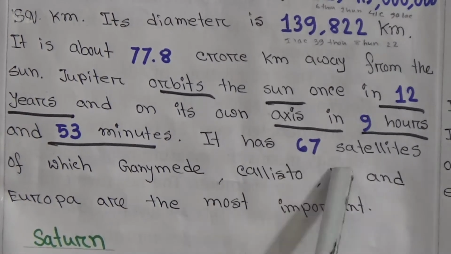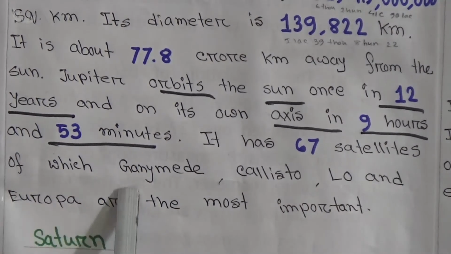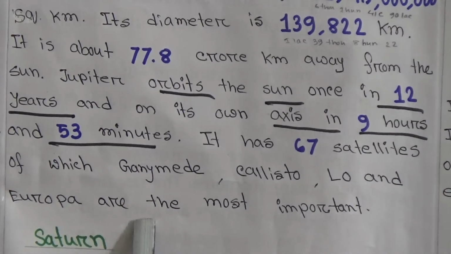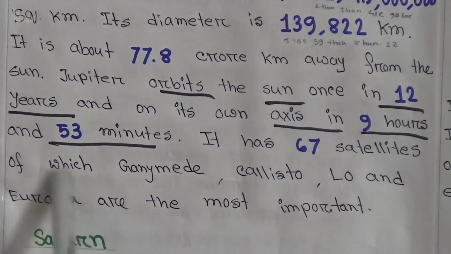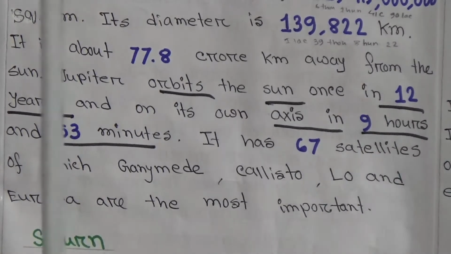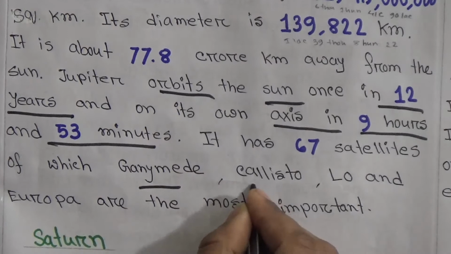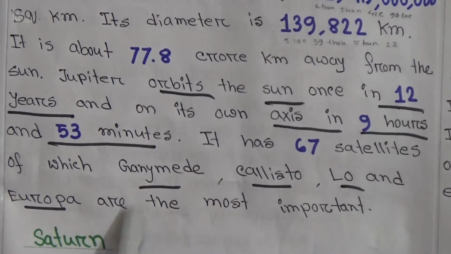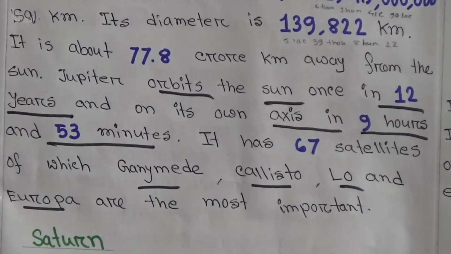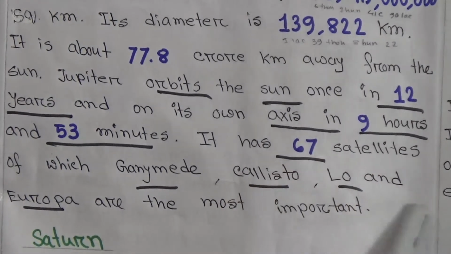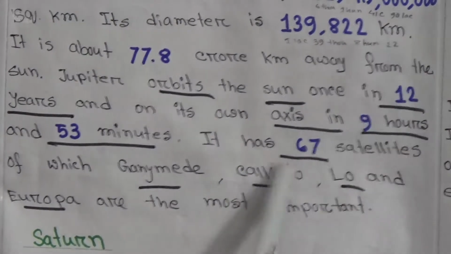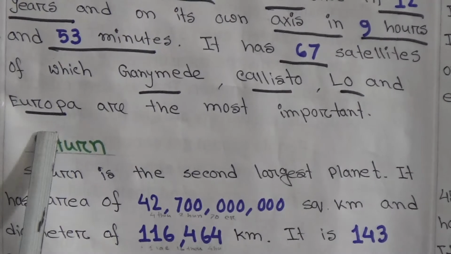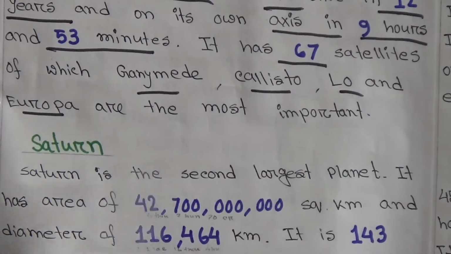It has 67 satellites, of which Ganymede, Callisto, Io and Europa are the most important. These are the most important satellites of Jupiter. Jupiter has 67 satellites.